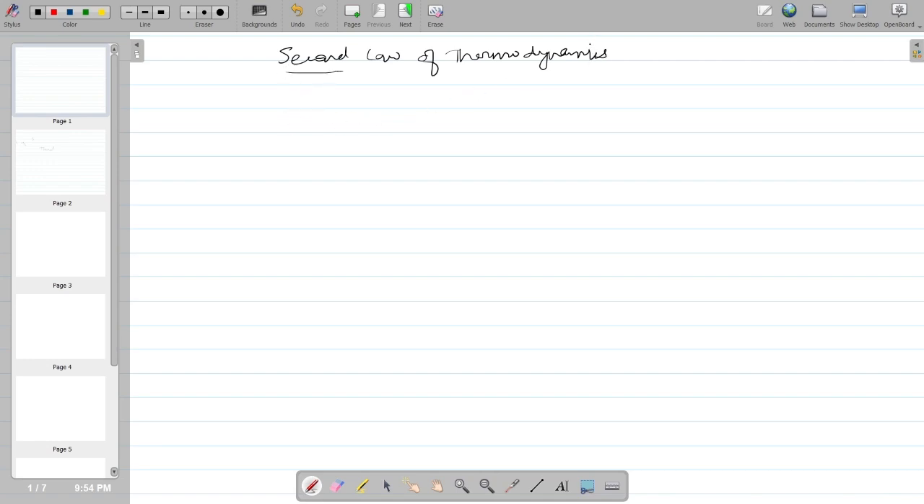So the second law of thermodynamics consists of two statements. The first one is the Kelvin-Planck statement, and the second one is the Clausius statement.